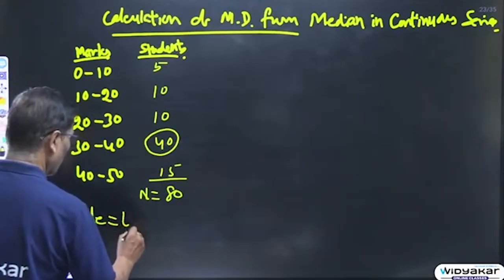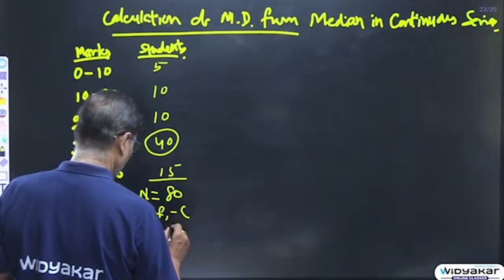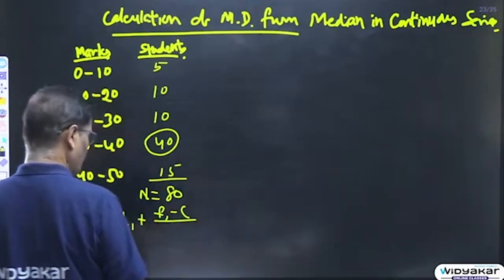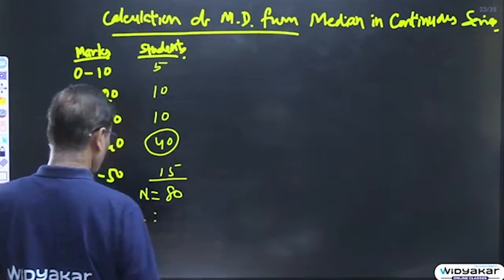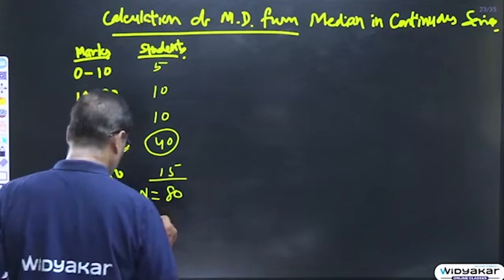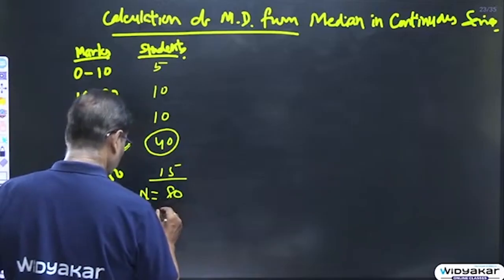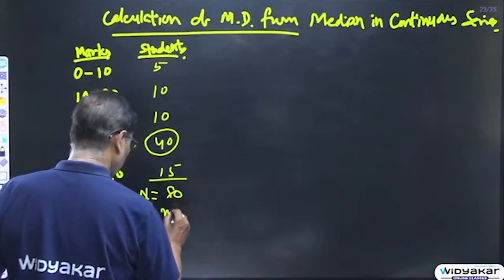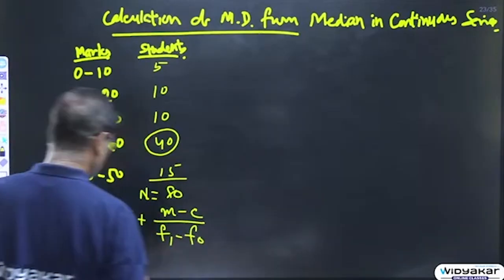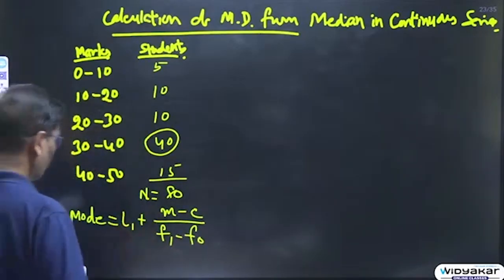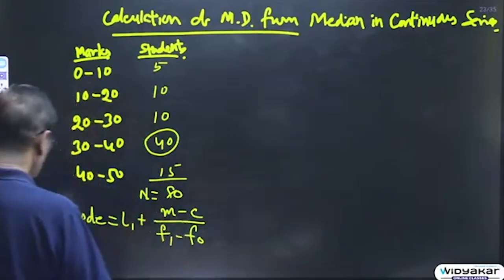Mode is equal to L1 plus (F1 minus F0) divided by (2F1 minus F0 minus F2), times C. One minute, let me see how the mode has been calculated.